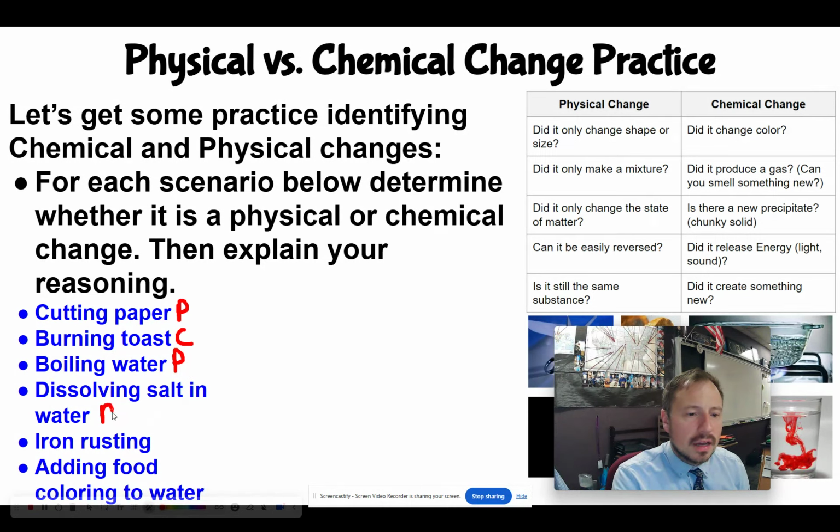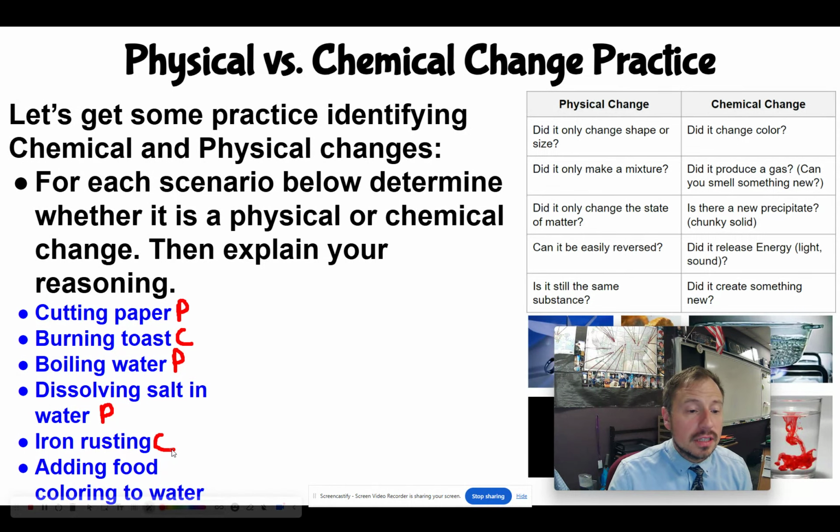be a physical change. Iron rusting. So you leave iron out, it turns a brownish color. If you look at that, did it change color? That's the first one right off the bat. Okay, yeah, that's a good sign. Did it create something new? Now here's the thing. You kind of have to know what's happening when iron is rusting. Iron is basically reacting with the oxygen in the atmosphere and forming iron oxide. We are making something new. That is a chemical change. Now, at this time, I'll go ahead and give you that verbal code. The verbal code is 442.